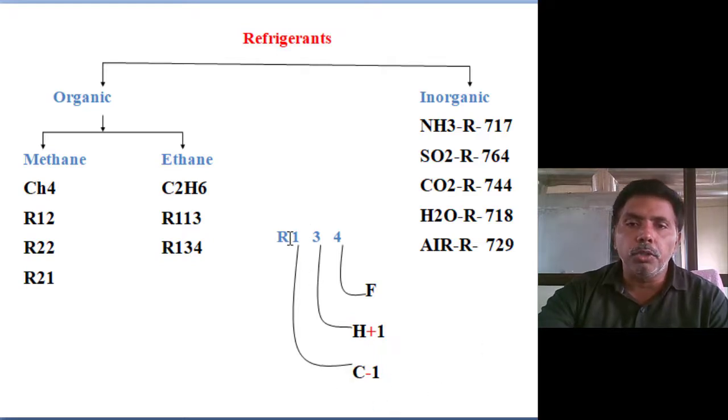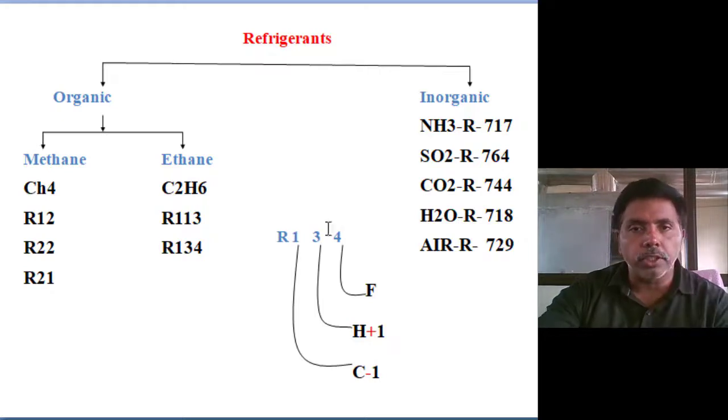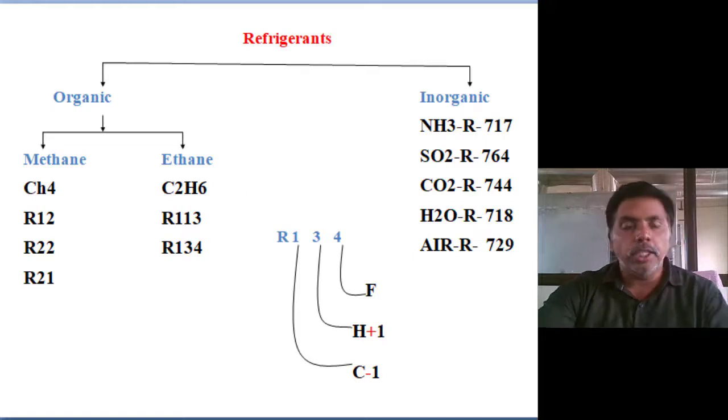For R134, the first digit represents carbon minus 1 equal to 1, then carbon equals 2. Where nothing is there, it means 1. So 2 carbons, 2 hydrogens, 4 fluorines. There is no chance of chlorine, so that is why this is an environmentally free refrigerant. Suppose R22: 2 fluorines, 1 hydrogen. 1 fluorine is required to fulfill the 4 hydrogens. So this is a chlorofluorocarbon. If any chlorine is there, it damages the environment.